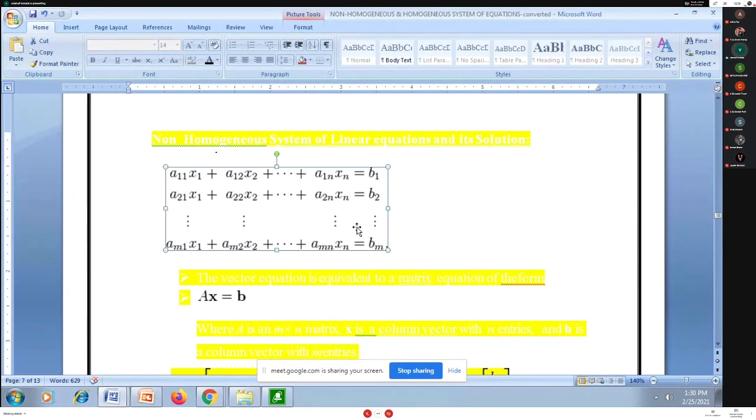How many unknowns are here? Can you guess which are the unknowns?